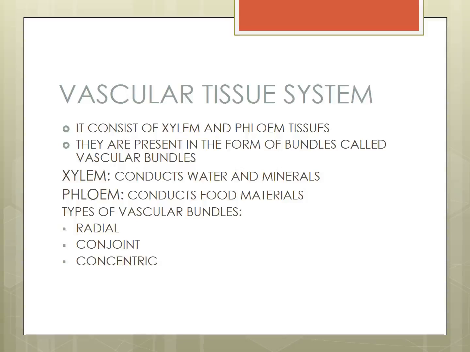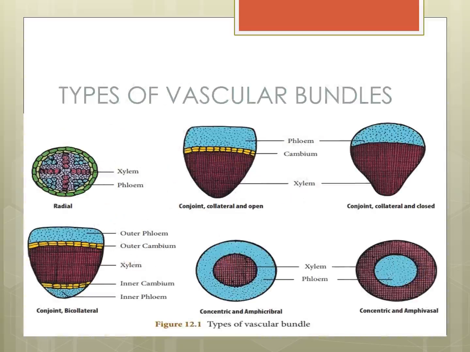What are the types of vascular bundles? Radial, conjoined, concentric. These are the types of vascular bundles. How many types? Three types. One is radial, second is conjoined, third is concentric.